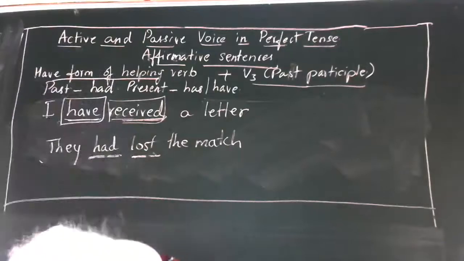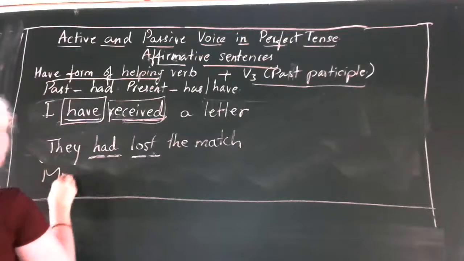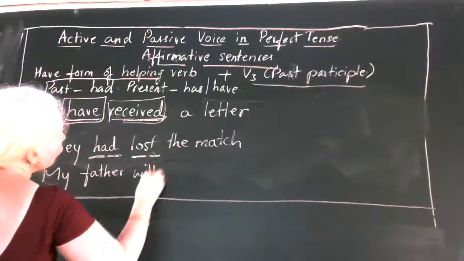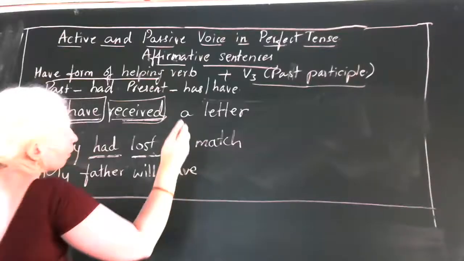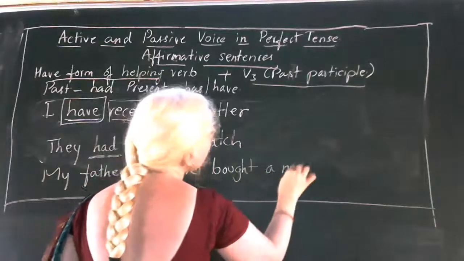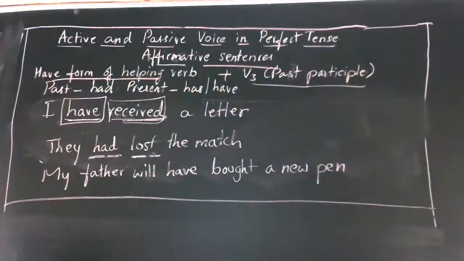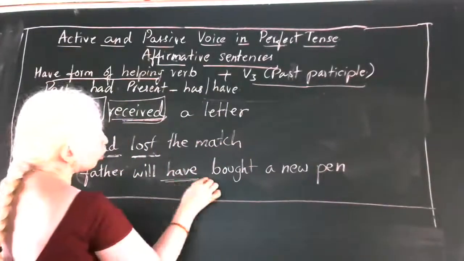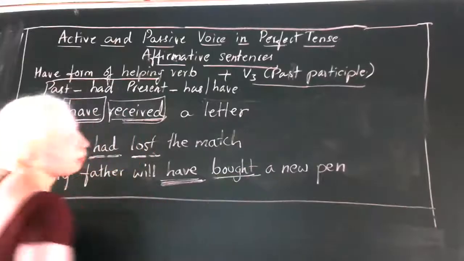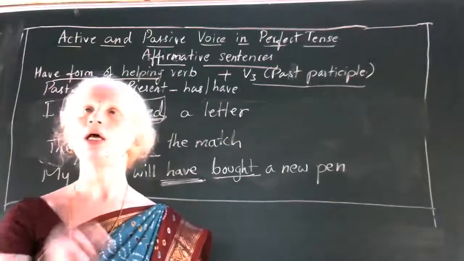Then if we take another example: "My father will have bought a new pen." Here also you can observe we have the have form of helping verb and the main verb in which form, children? V3 or past participle form. That is why this sentence is in perfect tense.